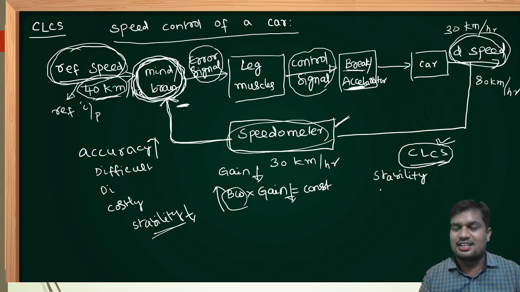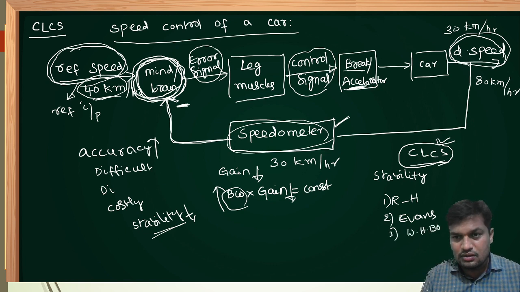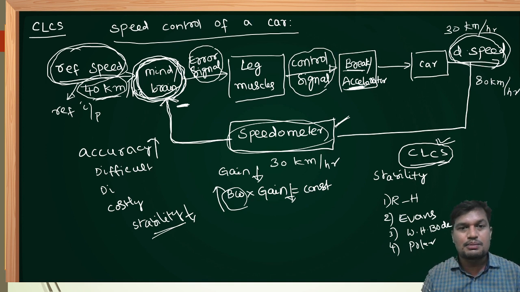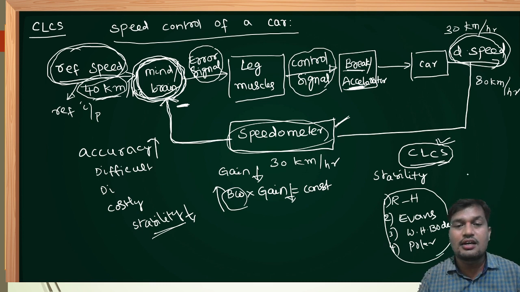That is the reason why in control systems we study stability so much, because when we design closed loop control systems, stability is a problem. That's why many scientists worked on stability. The first two persons are Routh and Hurwitz, who explained the stability criteria. Second, Dr. Evans explained the root locus concept. Third, W.H. Bode explained the Bode plot concept to explain stability. Nyquist explained the polar and Nyquist plots to explain stability. M and N circles also explain stability. All these topics are there only to explain stability in a control system.